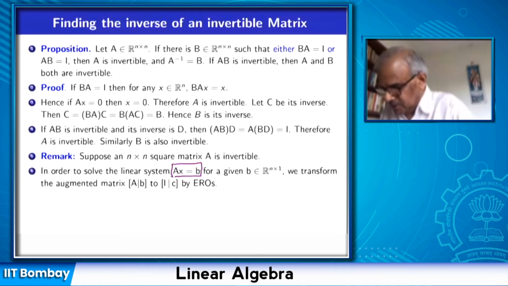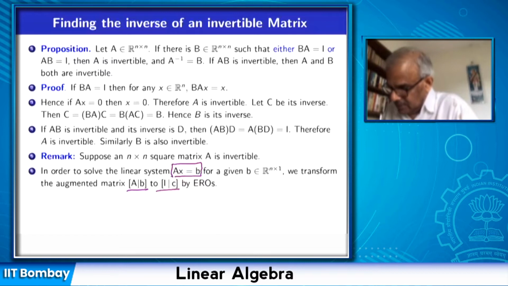So we look at the inhomogeneous system, Ax equal to B, where B is given. Now, in order to solve this system of linear equations, we look at the augmented matrix as we did before, [A|B], and then we know that the row canonical form of an invertible matrix is the identity matrix. So by applying elementary row operations, this augmented matrix [A|B] can be converted into [I|C]. So by a sequence of elementary row operations, we convert A into I, and those elementary row operations will convert the vector B into C.